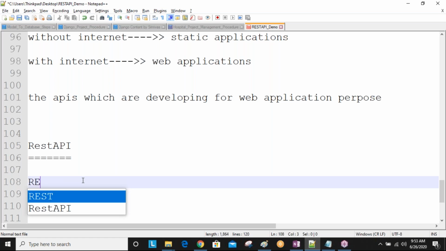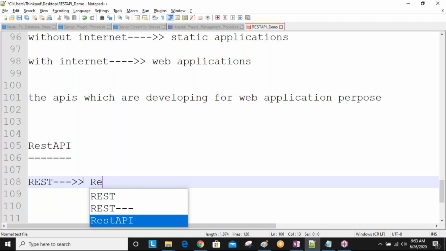Okay. So here REST stands for, REST has a full name. REST stands for representational state transfer.